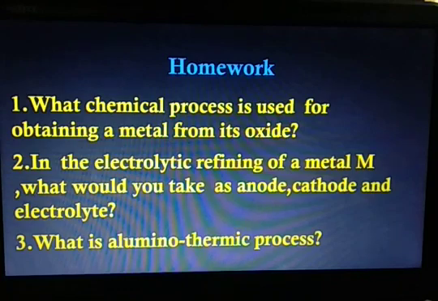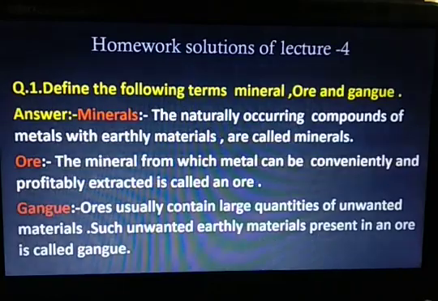Let us see the homework solution of lecture number 4. There were 3 or 4 questions. Question number 1 is, define the following terms: mineral, ore and gangue. Minerals are naturally occurring substances, compounds actually of metals. Compounds of metals with earthly materials are called minerals.